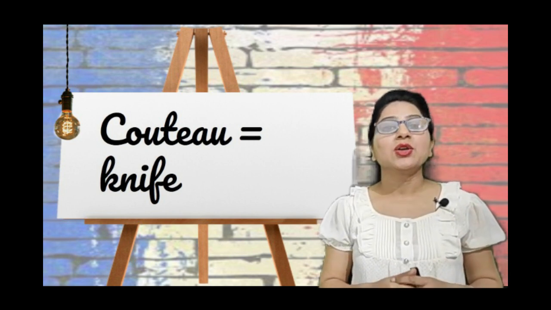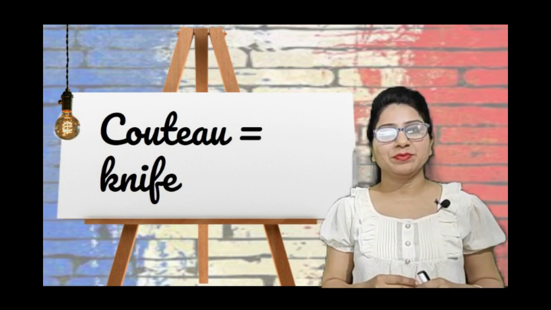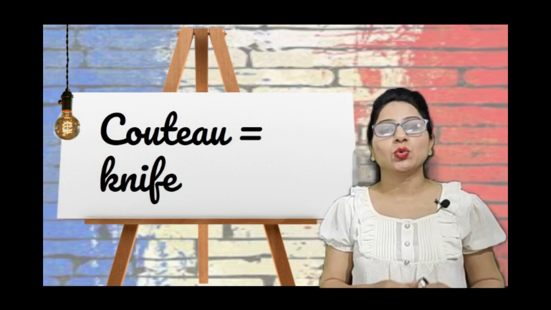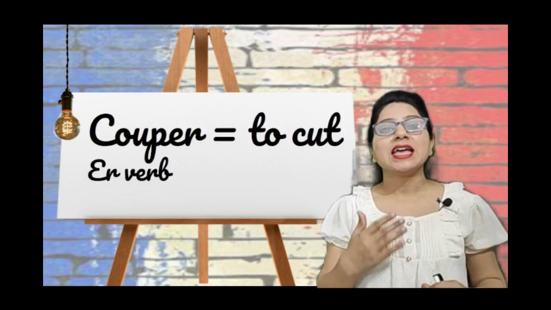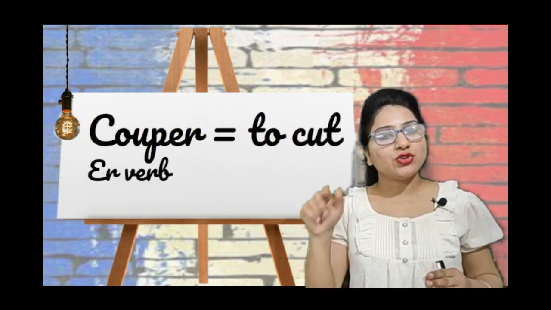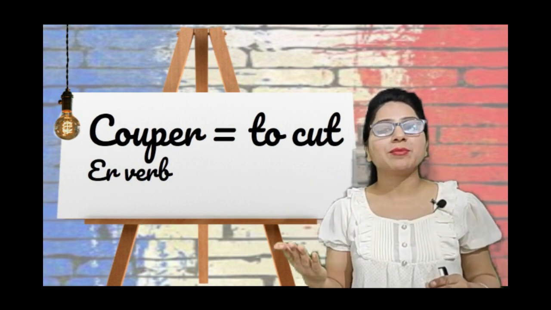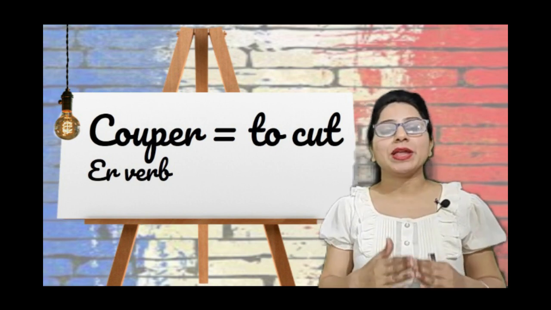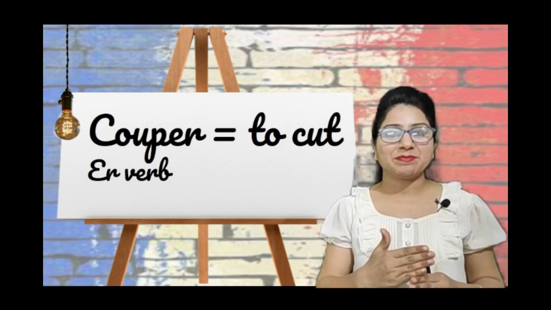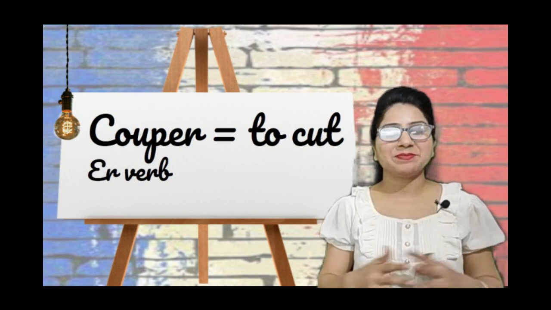Next example is "couteau". Couteau is knife. Couteau means knife. Another example is "couper". C-O-U, right? Cou. P-E-R. It's a verb actually. E-R verb. Couper means to cut. Right? Couteau is knife. Couper is to cut.